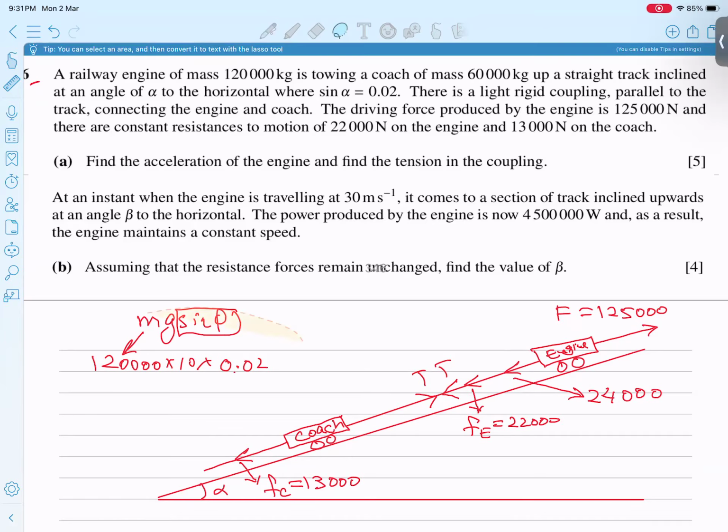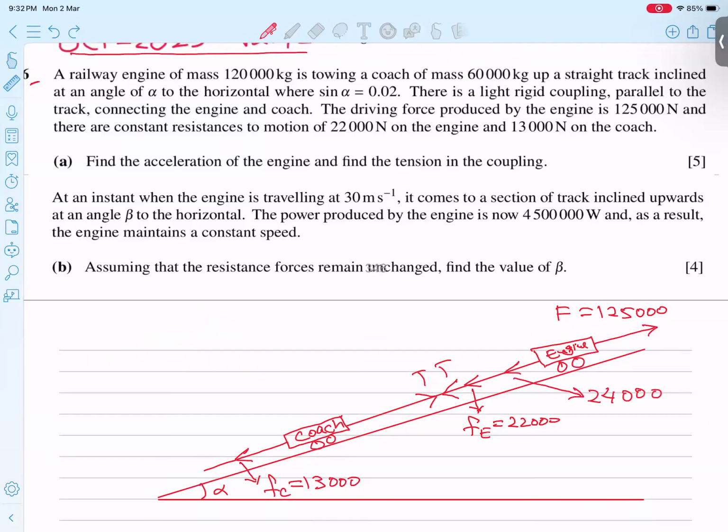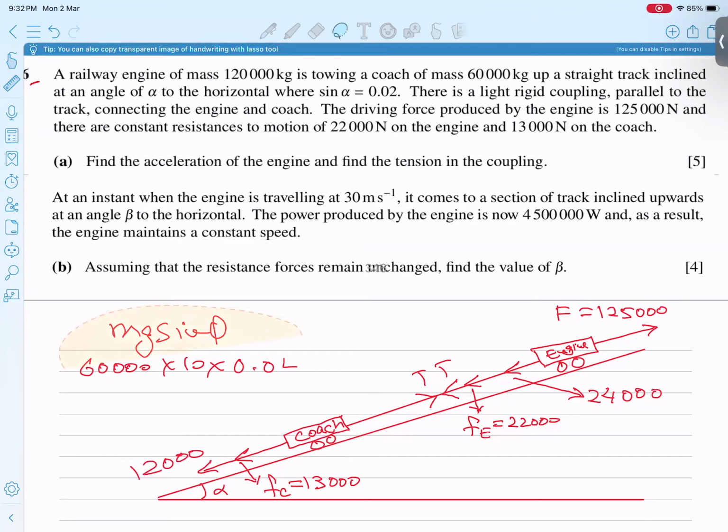Now in the same manner, what is the coach mass? 60,000 kilograms. So what is mg sin theta? I can find the weight component acting downwards. Mass is 60,000, gravity 10, and sin theta 0.02. So 60,000, 4 zeros, one more zero, times 0.02, I am getting 12,000. This is the weight component, 12,000. So I believe all points are very clear.